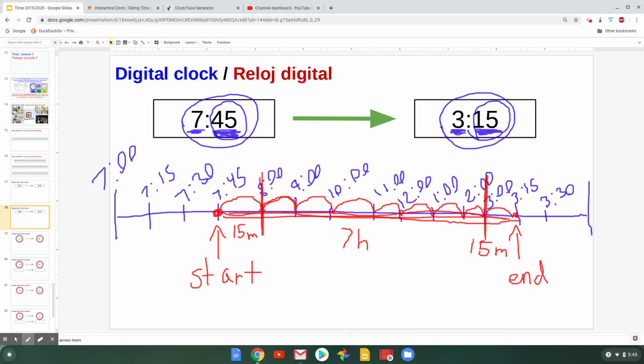So I always like to start by grouping the hours together. So I know I have 7 hours. 7 hours have gone by. And then 15 minutes and 15 minutes. So we'll have to add those up. 15 plus 15 is 30. So 7 hours and 30 minutes have gone by in between 7:45 and 3:15.